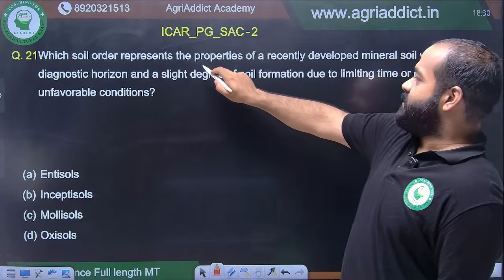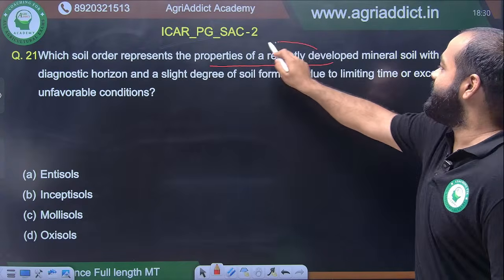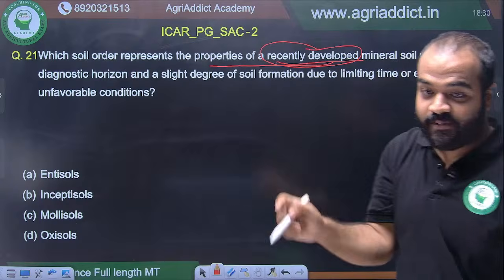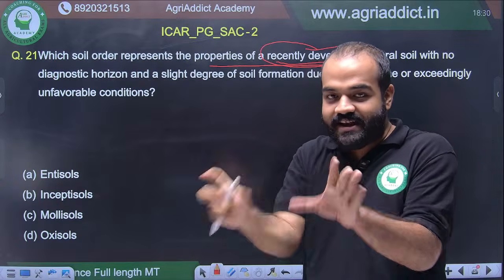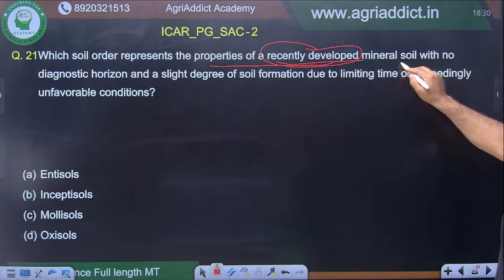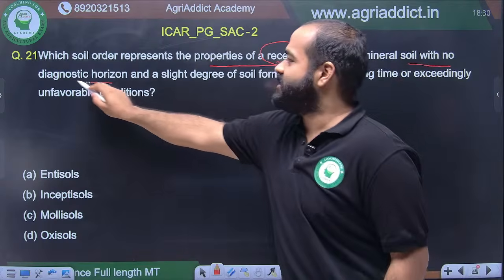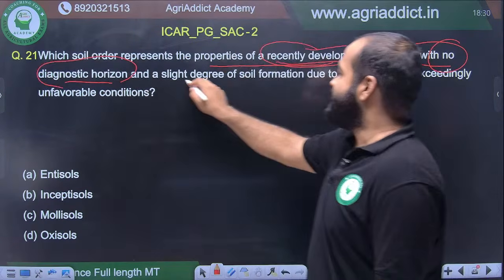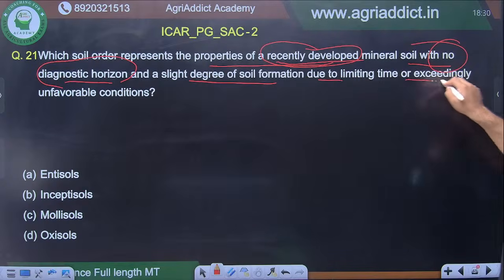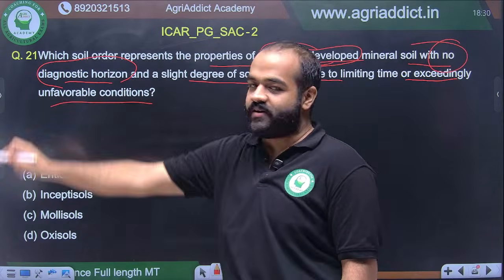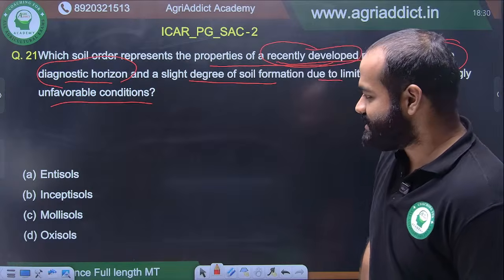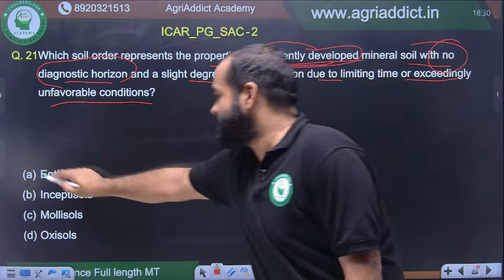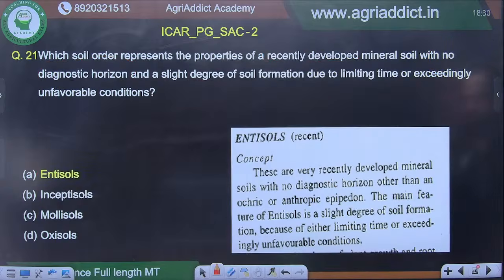Which soil order represents the properties of a recently developed? The answer is right here. Recently developed. You should be able to locate the keywords and get the answers. Recently developed mineral soil with no diagnostic horizon, and a slight degree of soil formation due to limiting time or exceedingly unfavorable conditions. Tell me quickly. I can see A, I can see A. Very good. There is nothing more to say here.